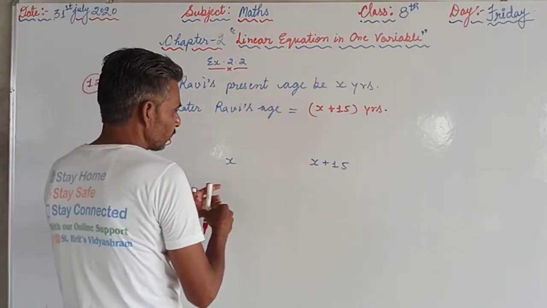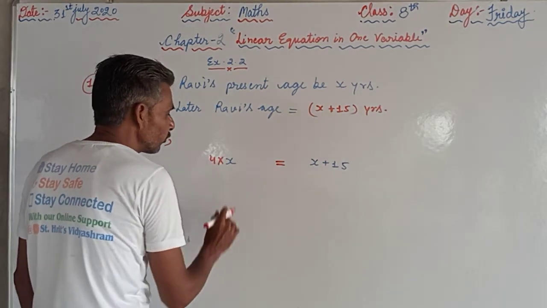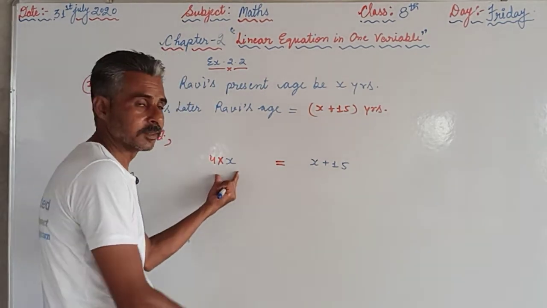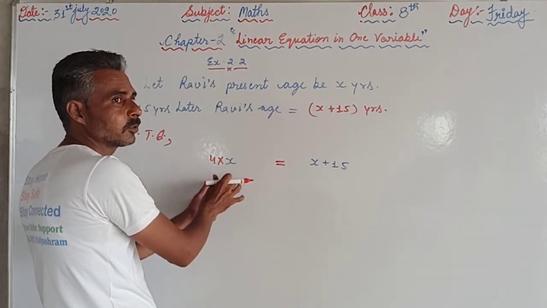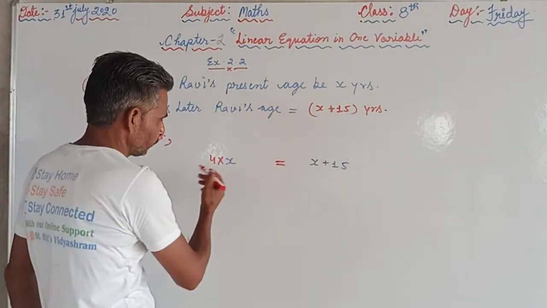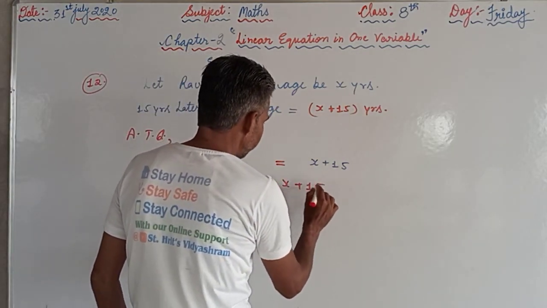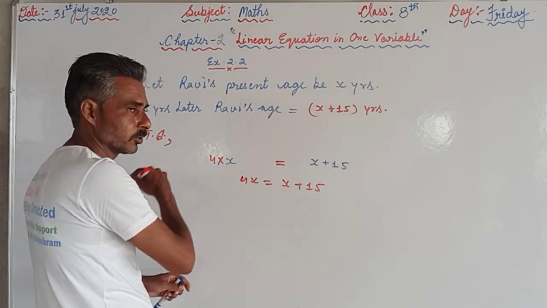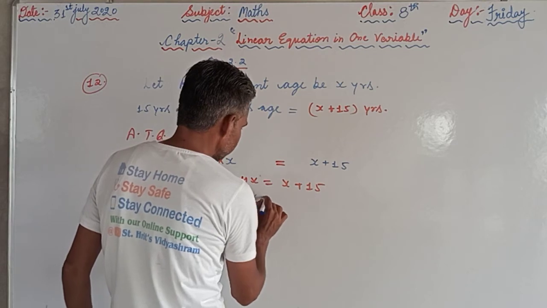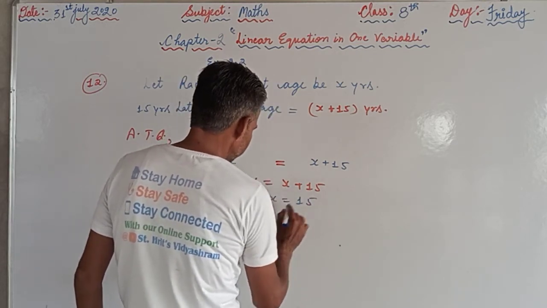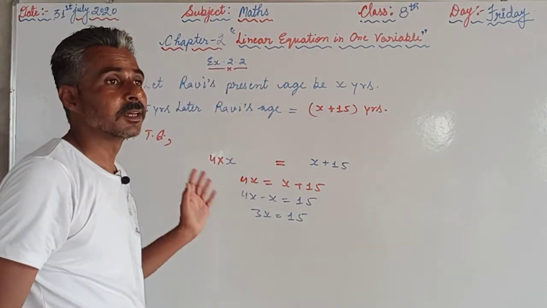If you want to balance, if you want to put the sign of equality, then we are supposed to multiply by 4 here, because this is smaller. This is 4 times, so we will multiply this side by 4 to make balance. So this becomes 4x is equal to x plus 15. We can transpose the x from the right hand side to the left hand side. It becomes 4x minus x is equal to 15, means 3x is equal to 15. This is our required linear equation.